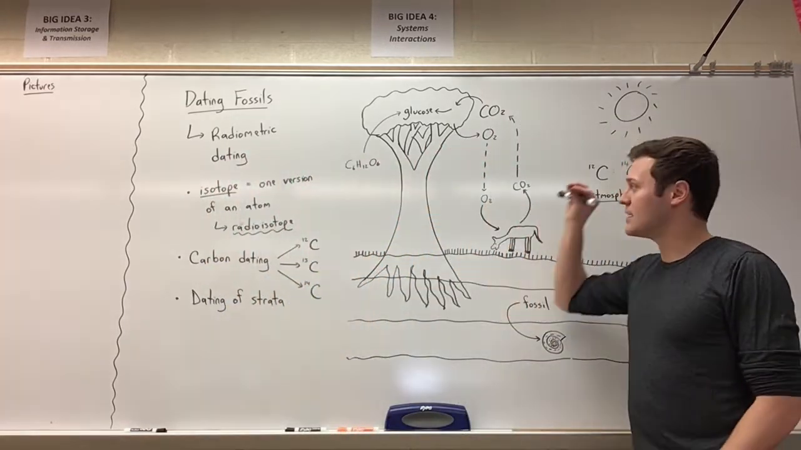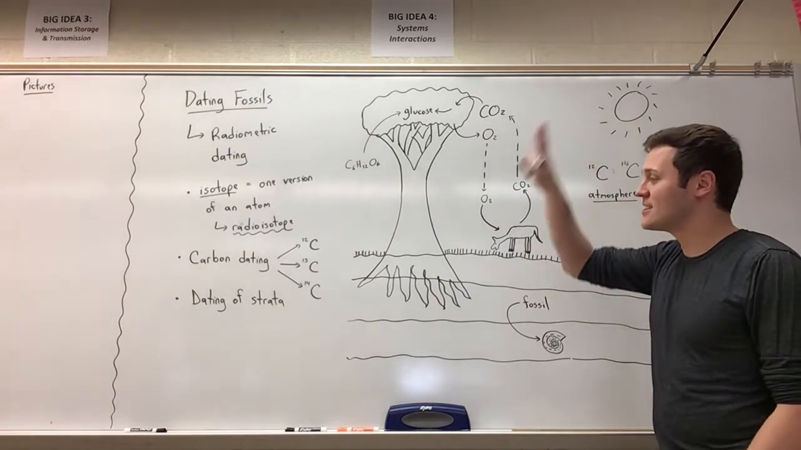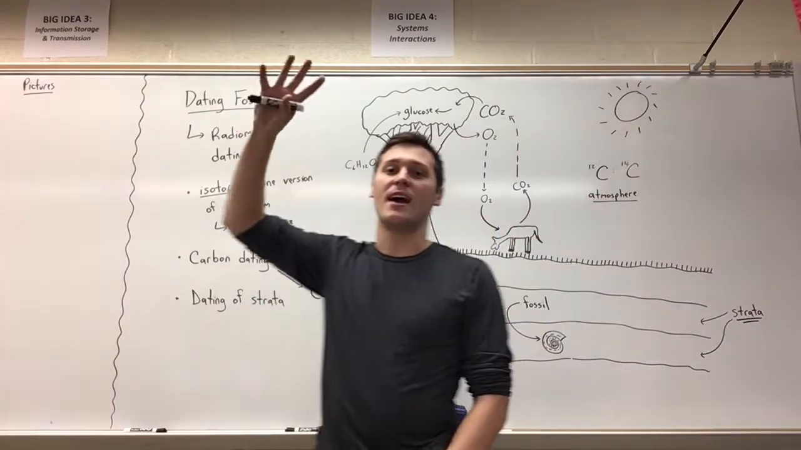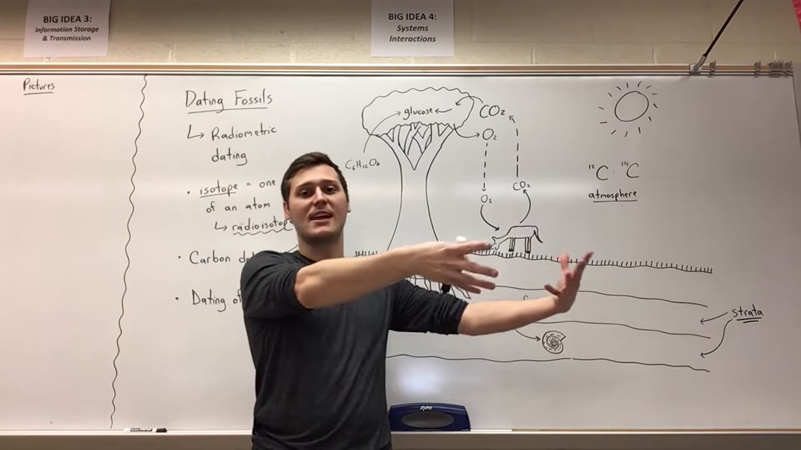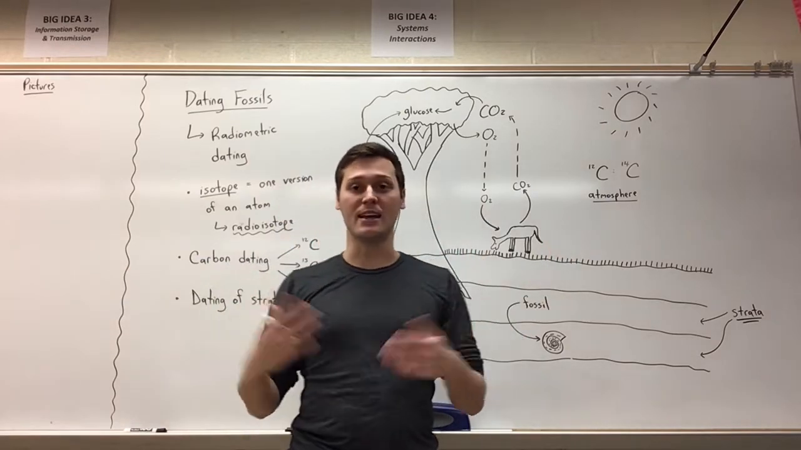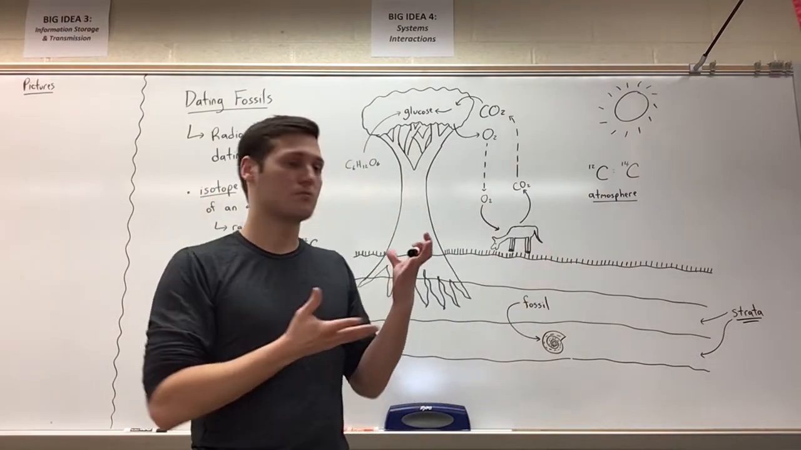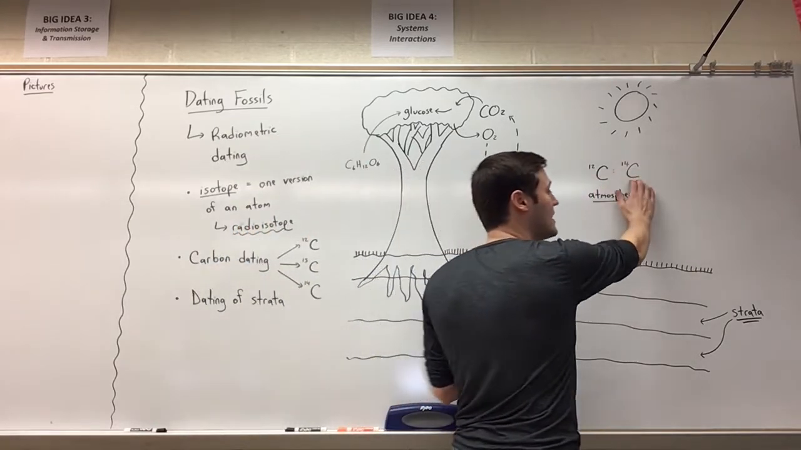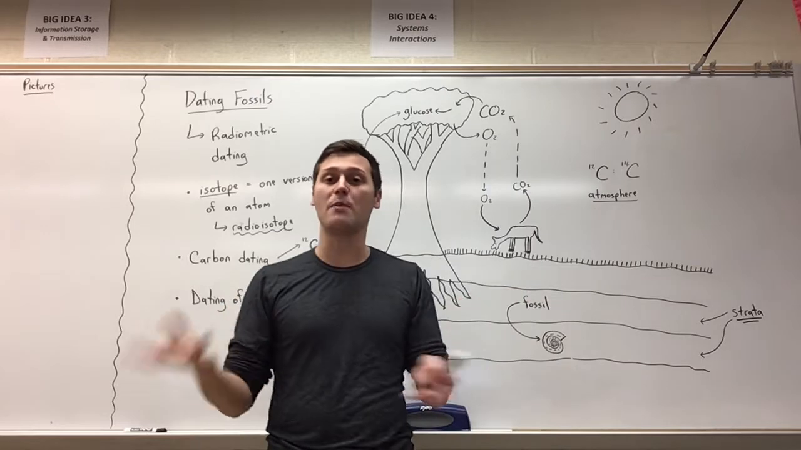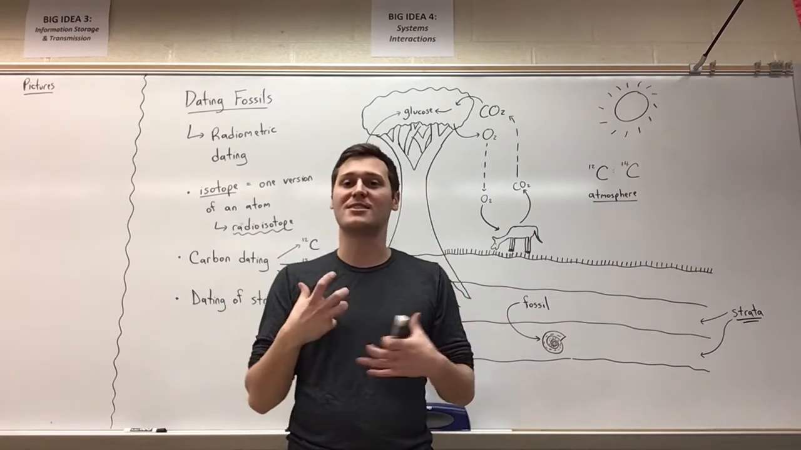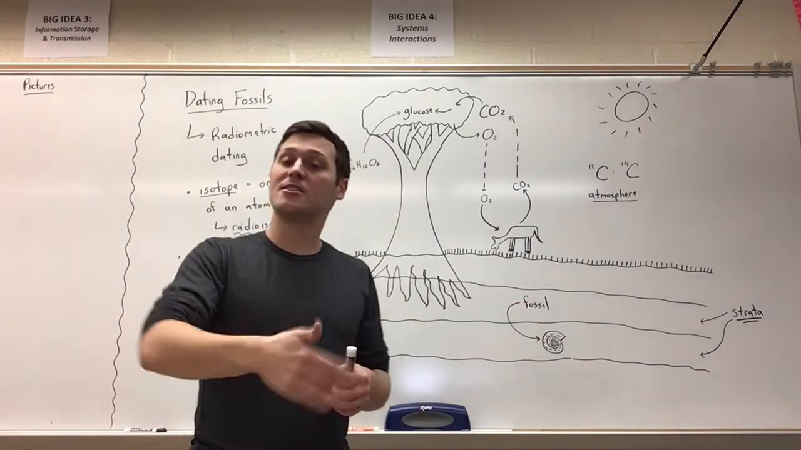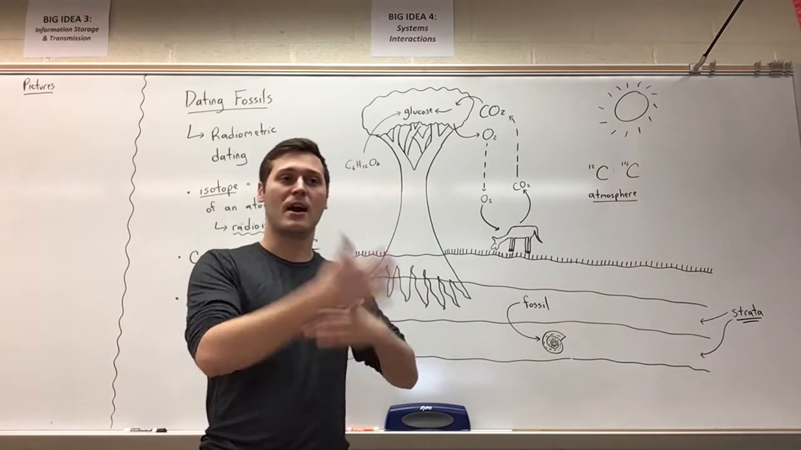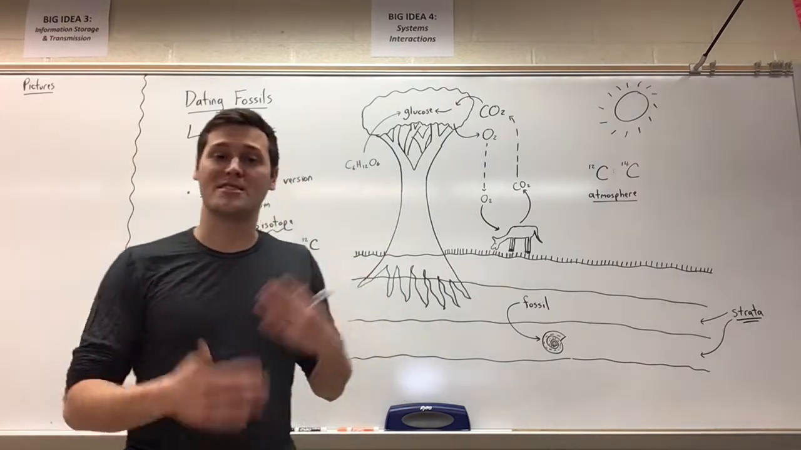So ultimately, because carbon is constantly being used and replaced and released and brought into an organism's body, the amount of carbon 12 versus carbon 14, whatever that ratio is in the atmosphere, that ratio will remain the same within the organism. That is until the organism dies and stops circulating carbon throughout the carbon cycle.